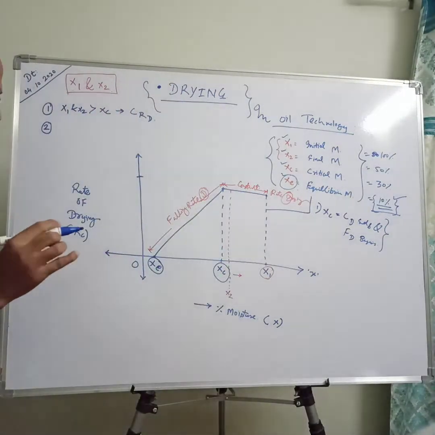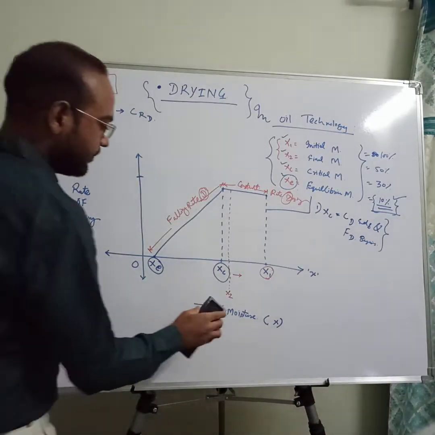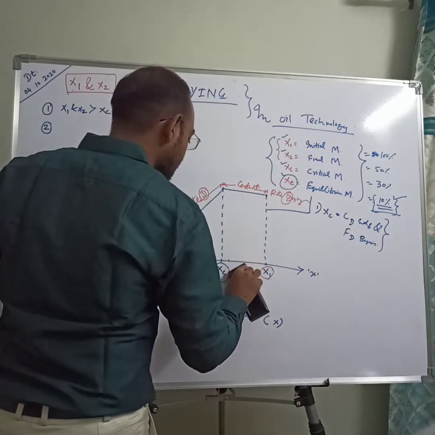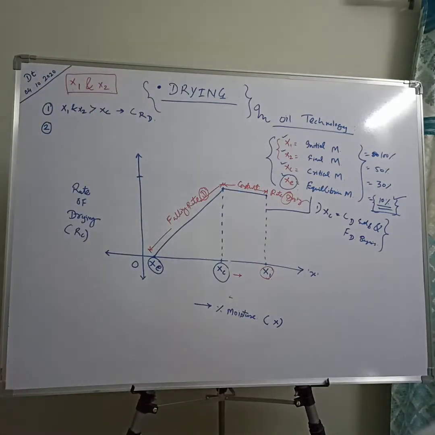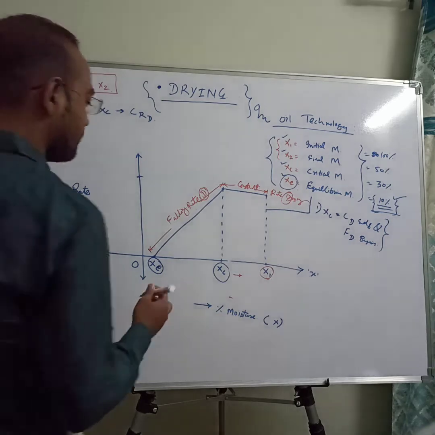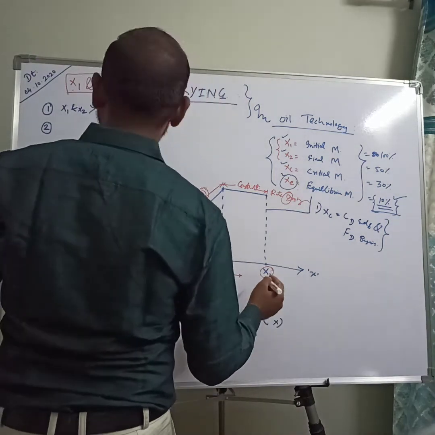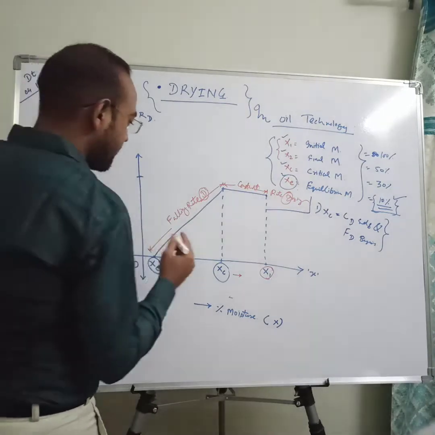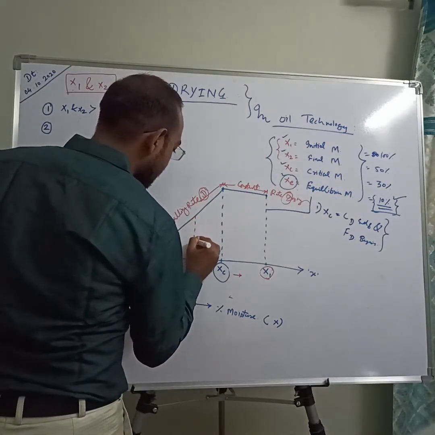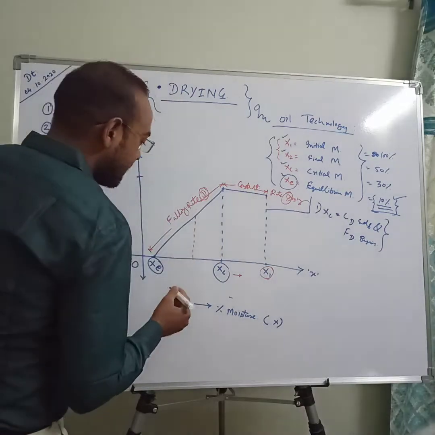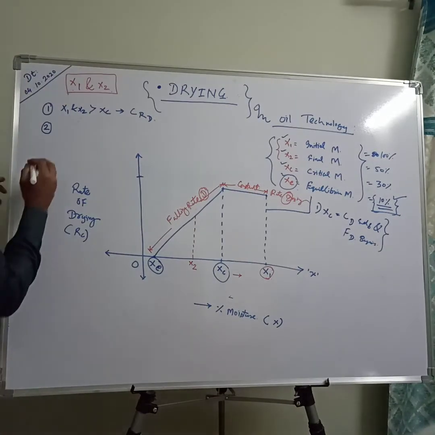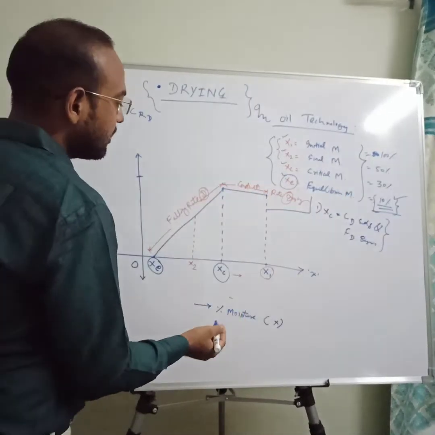Second condition, if your X2, that is final moisture content, is on the left side of your critical moisture, just somewhere here, then it comes under both drying conditions.